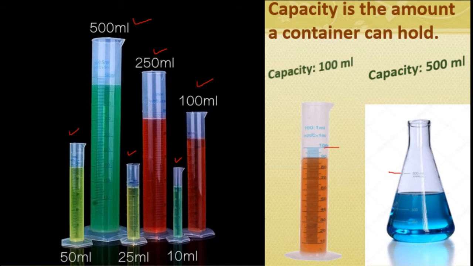Now I will tell you about the volume. The volume of the cylinder is 90 ml. You can see here the liquid is up to 90 ml. That is the volume of this liquid. And see, in this flask the volume of the liquid is up to here. You can read here, that is 400 ml. See, this is the volume of a liquid.